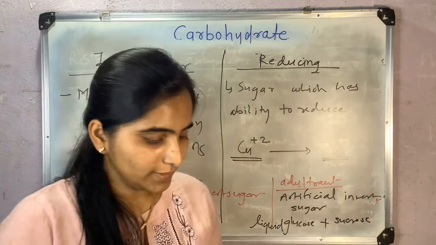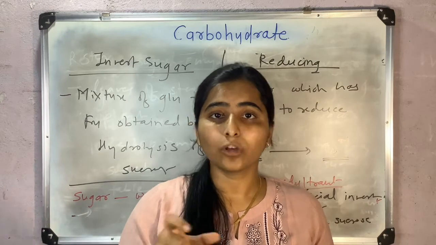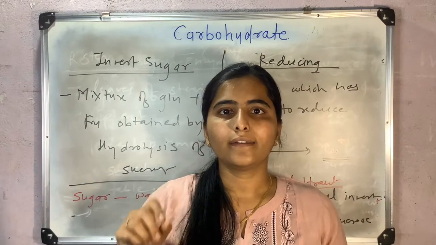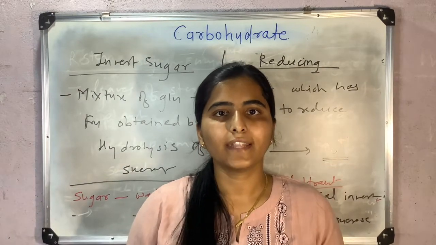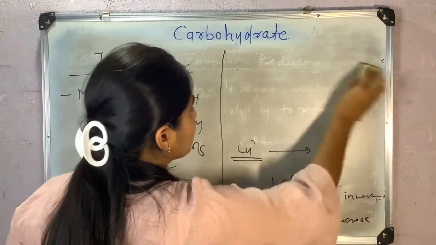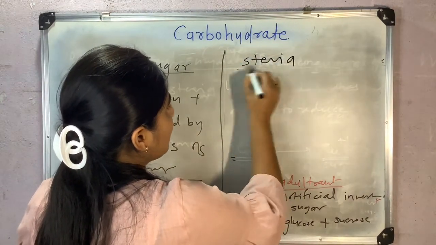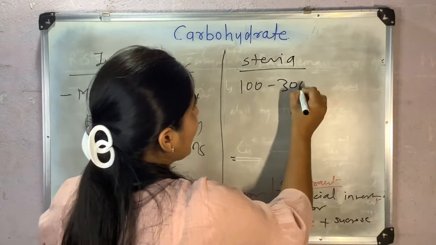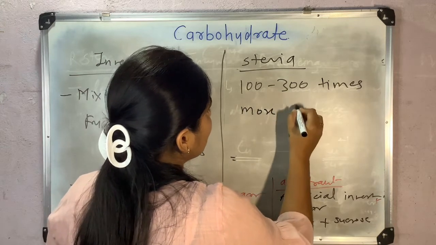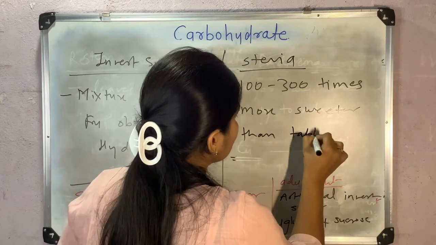And there is one more important sugar, which is stevia, obtained from the leaves of the stevia plant, and which is 100 to 300 times sweeter than table sugar.